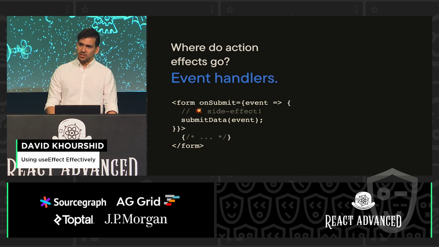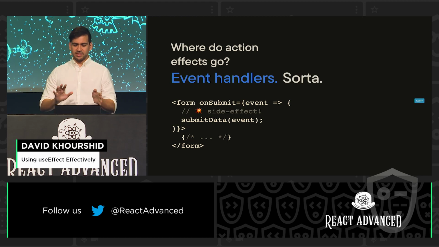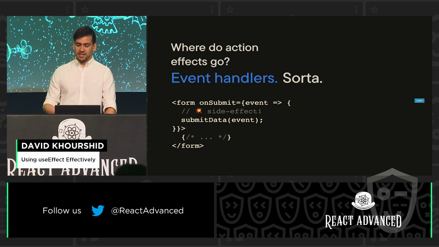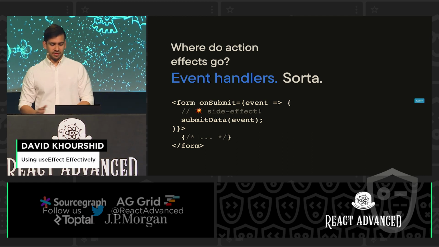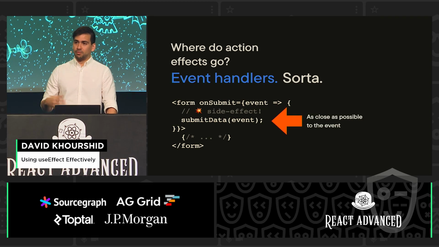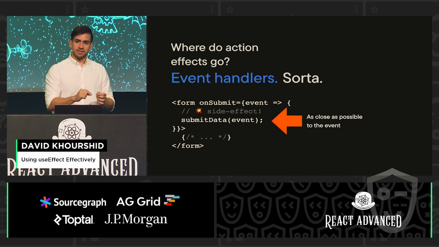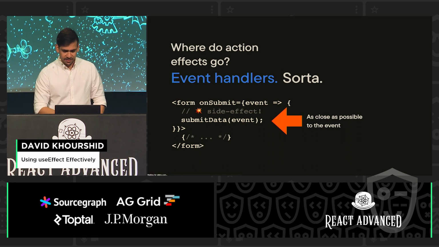In reality, they go in event handlers, or sort of. In this example, we have an onSubmit, and we are submitting the data directly inside that onSubmit. And I'm going to show you the alternative later. But the real mental model is you want to put your fire and forget, your action effects, as close as possible to the event that would have caused the effect.